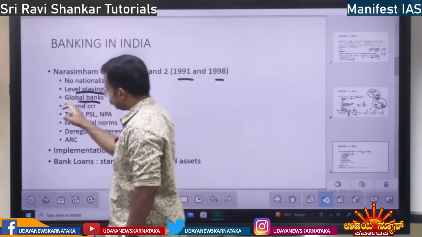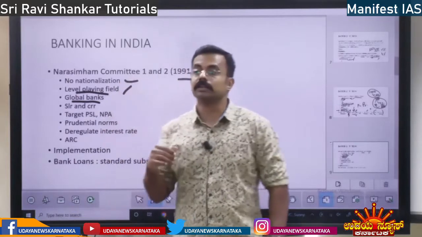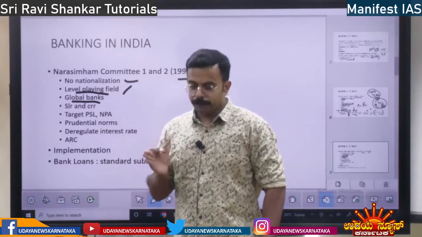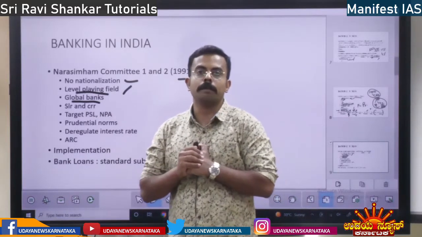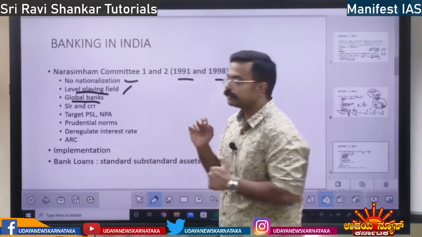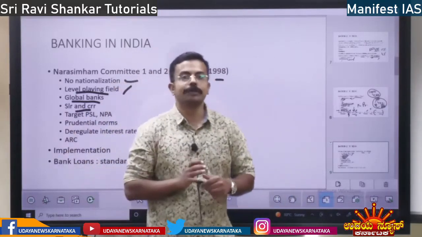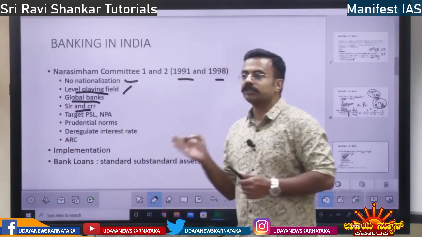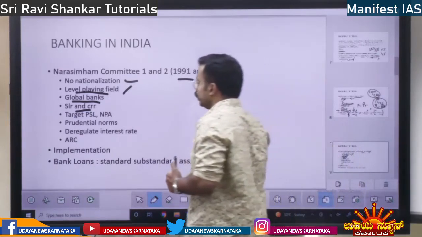And also it says Indian banks should grow up to the global level. They should become global banks. They should not be confined only to India. Then it says SLR and CRR should be reduced: statutory liquidity ratio and cash reserve ratio should be reduced.